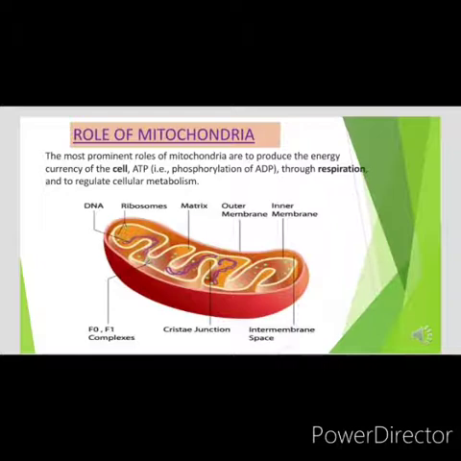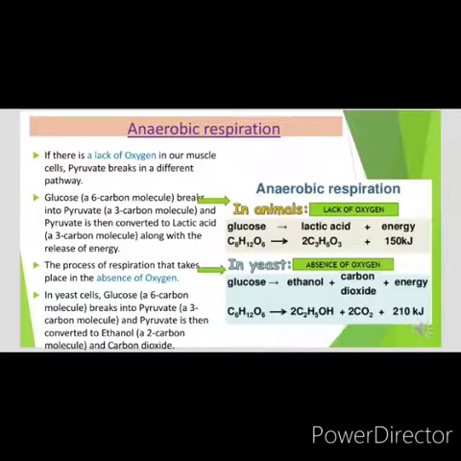Now the second type of respiration is anaerobic respiration. An signifies absence. So this type of respiration takes place in the absence of oxygen. But it can be a lack of oxygen.